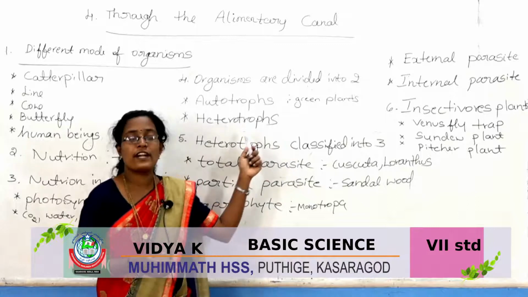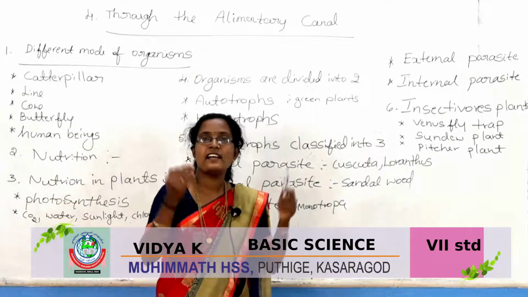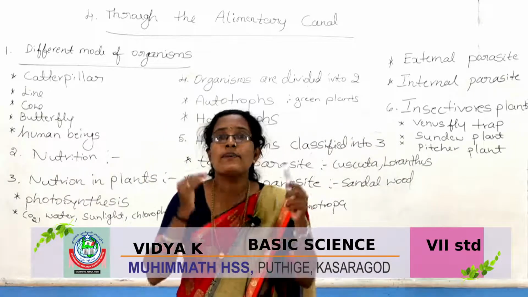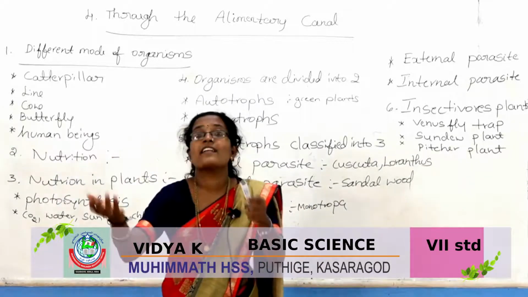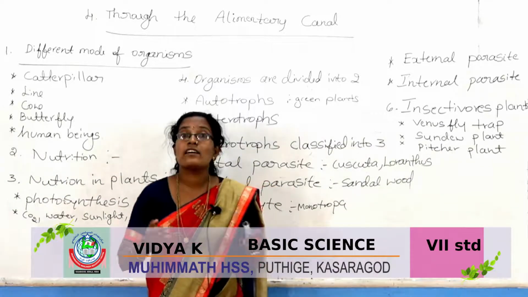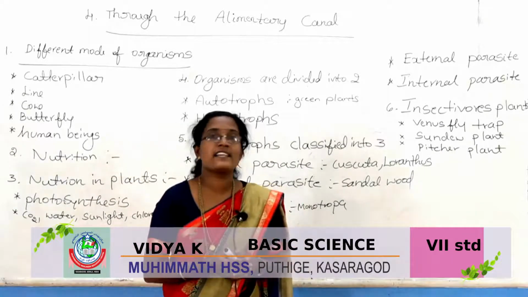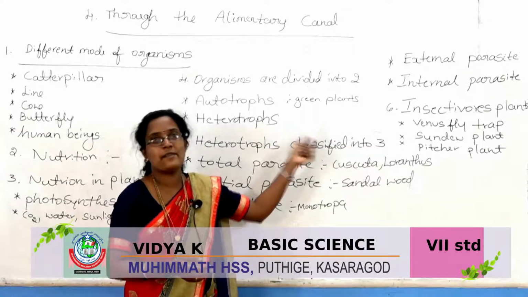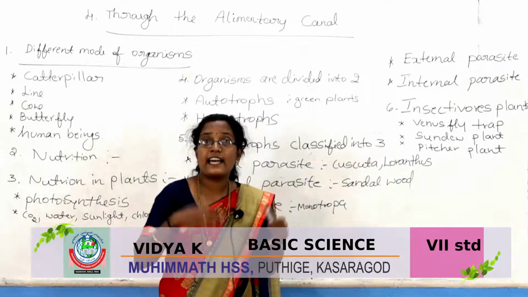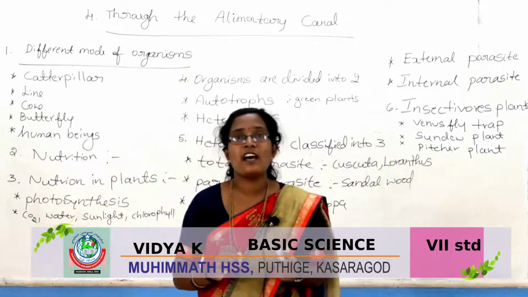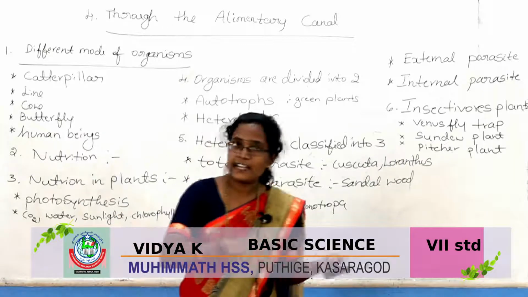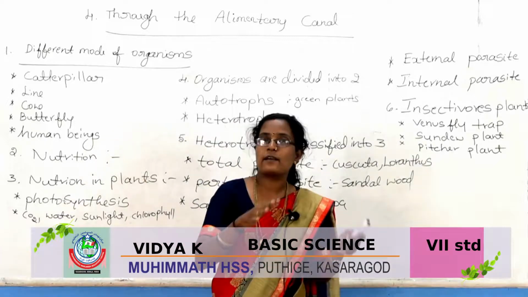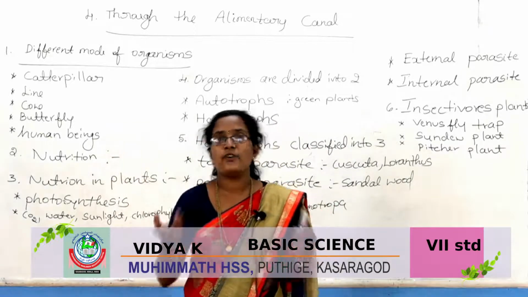What is the example for heterotrophs? Human beings and animals. What is a heterotroph? An organism which depends upon other plants or other organisms is called a heterotroph. Example, human beings and animals. We are directly or indirectly depending upon other organisms like plants, animals and human beings also.